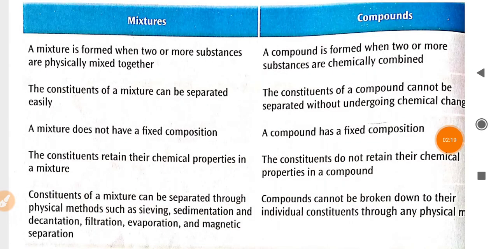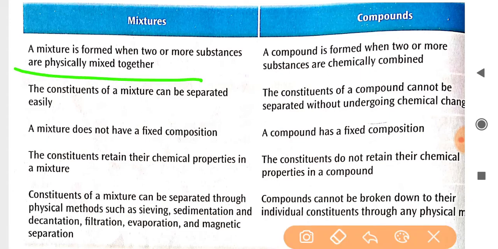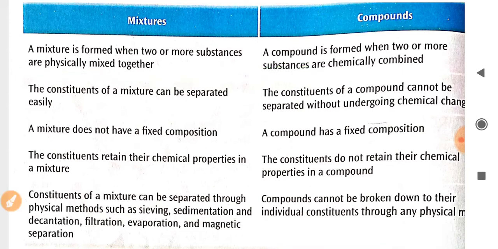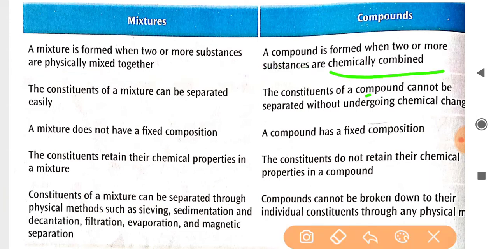Now, what is the difference between a mixture and a compound, because in both, two things are mixed with each other. First, a mixture is formed when two or more substances are physically mixed together, but compounds are formed when substances are chemically combined. Here the difference is that in compounds the two or more substances are chemically combined.